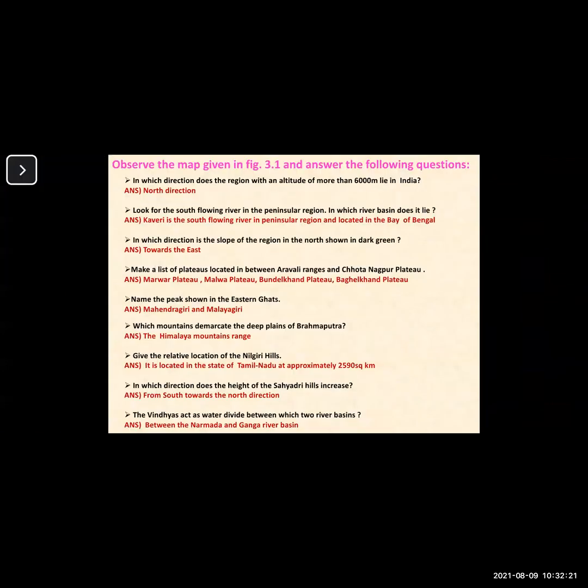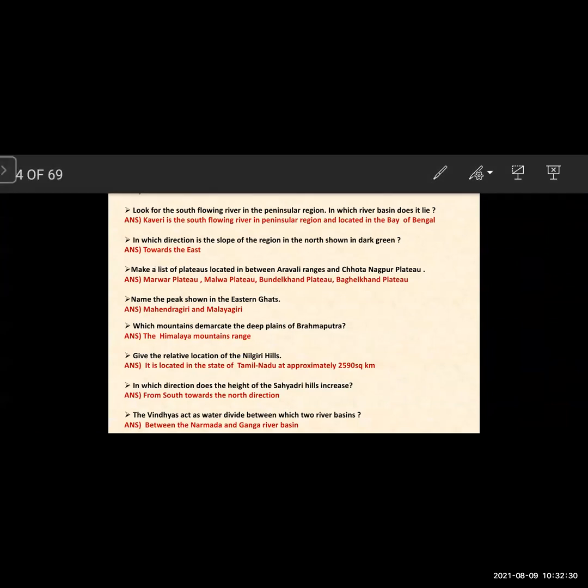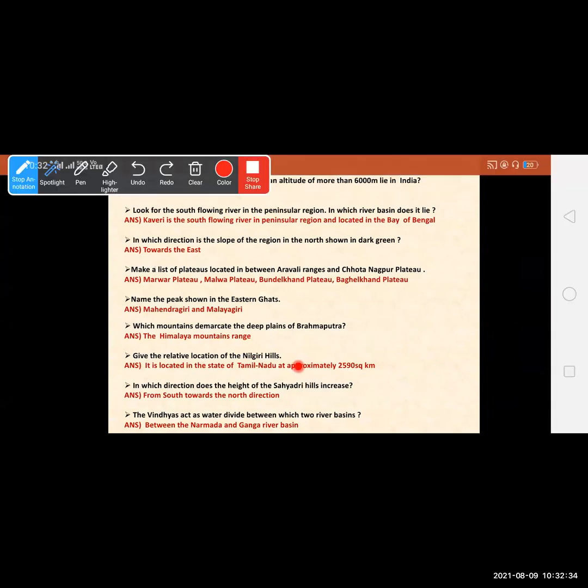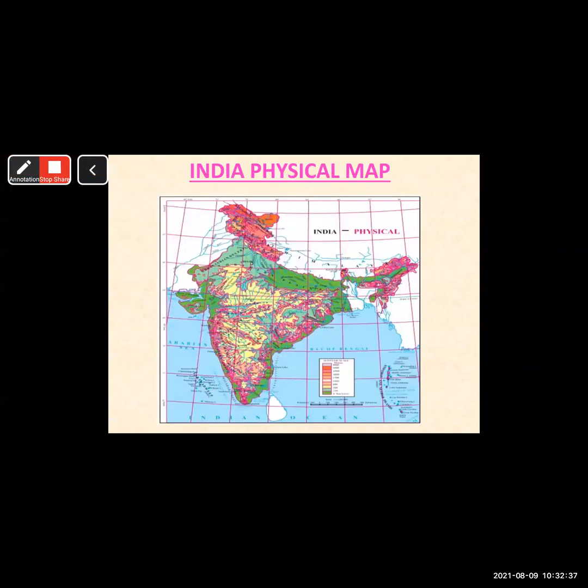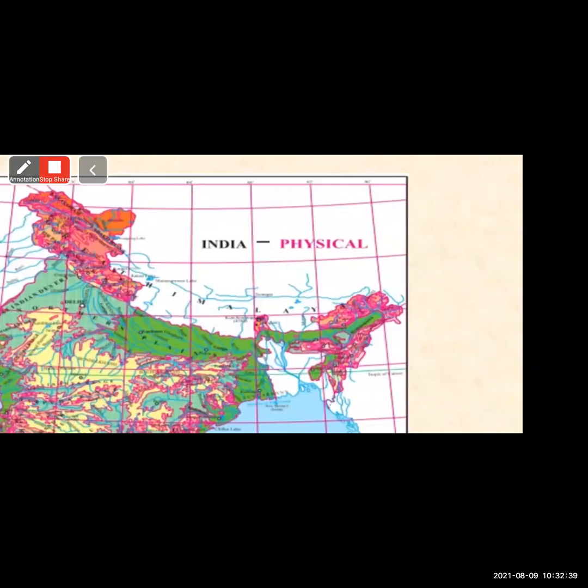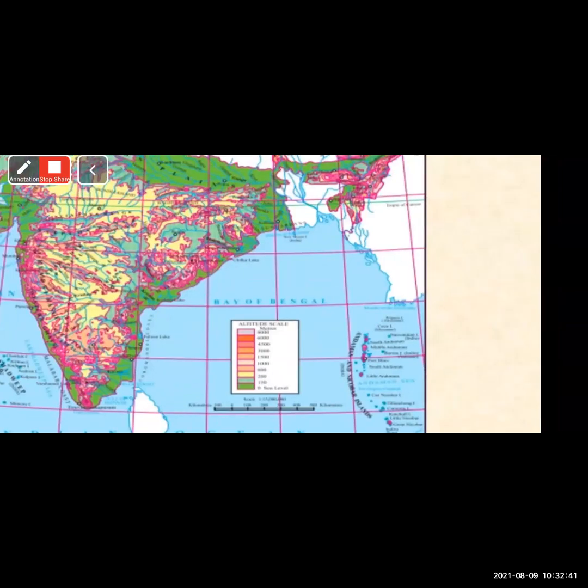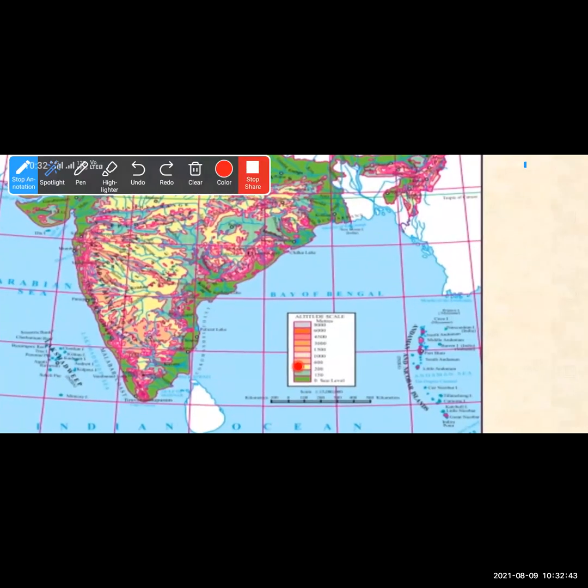Now the next question: name the peaks shown in the Eastern Ghats. The two peaks are Mahendragiri and Malayagiri. See, this is the Eastern Ghats, and the two peaks here are Mahendragiri and Malayagiri. Please refer to your maps in the textbook. The map is not clear here.